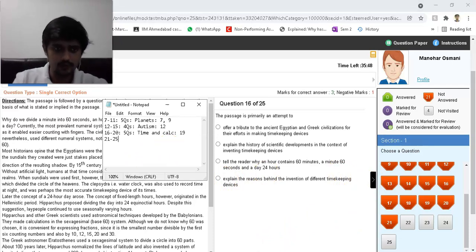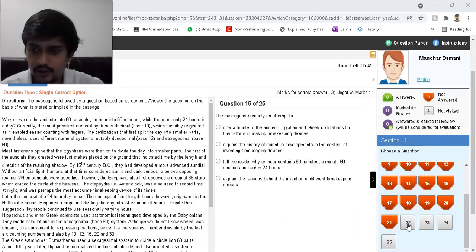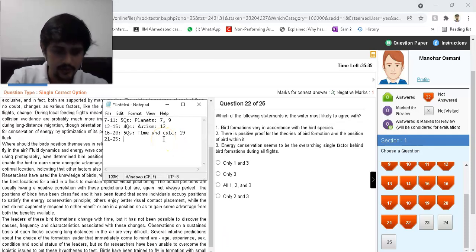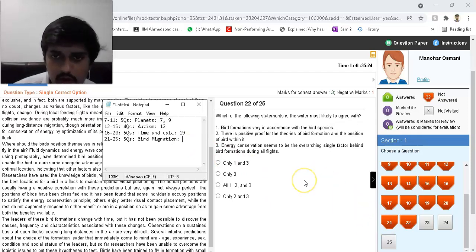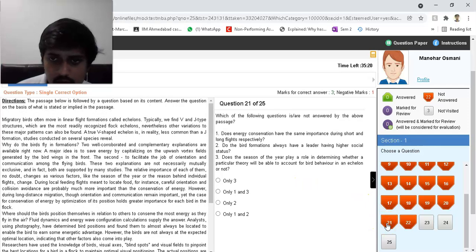This is going to be 21 to 25. I've already taken 5 minutes, so we need to rush. 22. Migratory birds often move in linear formation called echelons typically. Okay, so this is bird migration. Five questions, right? Yeah, 5 questions. Bird migration, and objective question. Let's look for an objective question. Is the writer most likely to agree with? No, too convoluted for me.